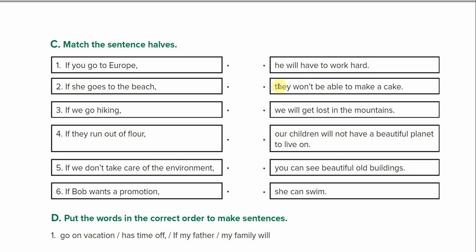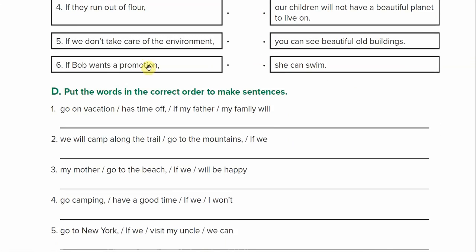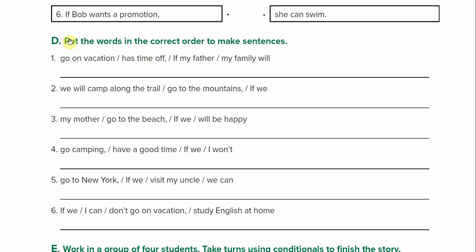All right, so now that you have completed all the sentences, practice reading to yourself out loud each one and just keep repeating them several times. But for now, let's go to exercise D. Exercise D says put the words in the correct order to make sentences.